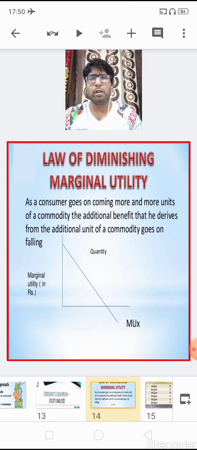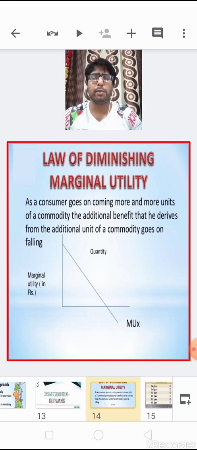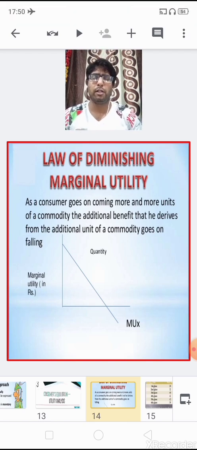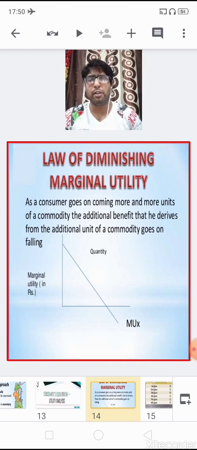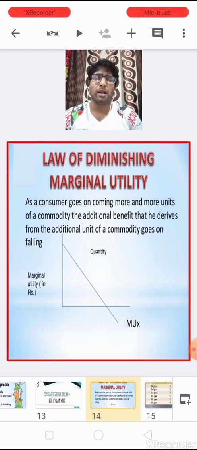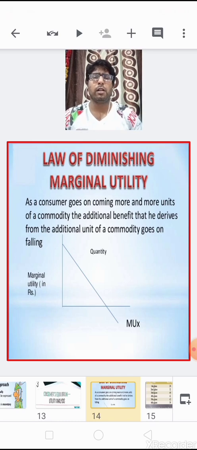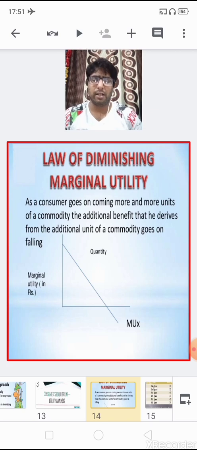So if the consumer consumes beyond this stage, the marginal utility becomes negative, because in the previous unit of consumption marginal utility became zero, and if the consumer consumes one more unit of the commodity, then the satisfaction can be converted into dissatisfaction. That is why marginal utility becomes negative and total utility falls. It means a consumer starts getting disutility, that is dissatisfaction, instead of satisfaction.